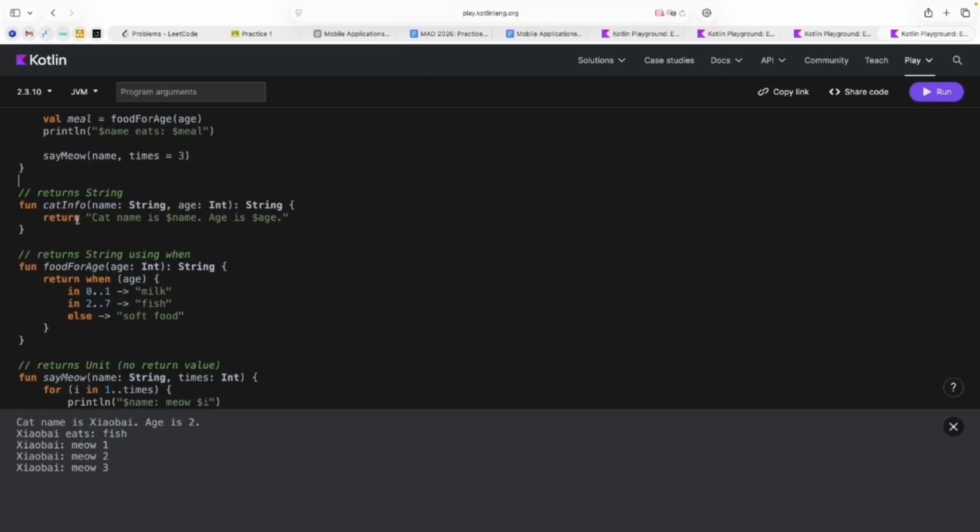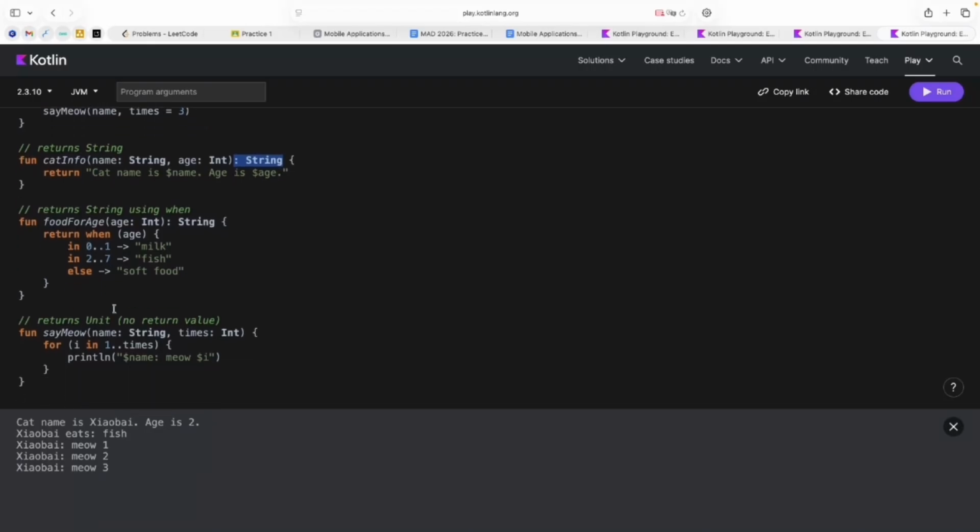And here I have some examples of functions. Here, first of all, we need the fun special word to create a function. And on the internet we have a joke that Kotlin is fun. That's why we have the fun special word. And first of all, we write the name of our function, then the parameters of the function, and if this function needs to return something, we just add the type of the return value.